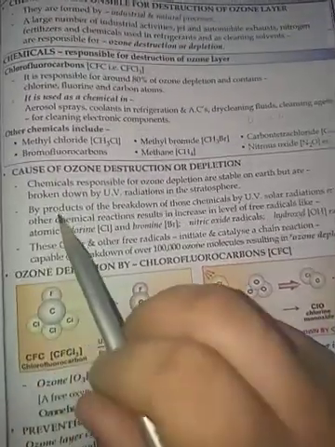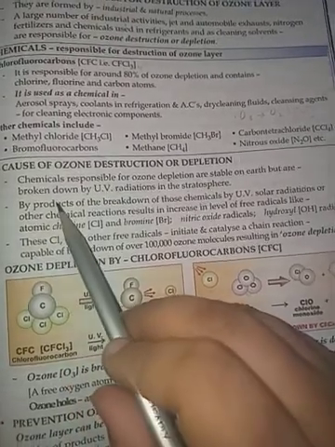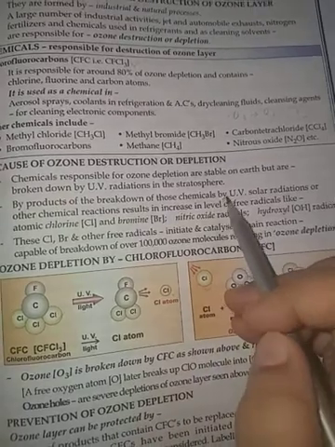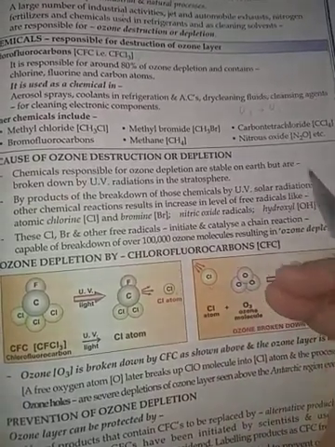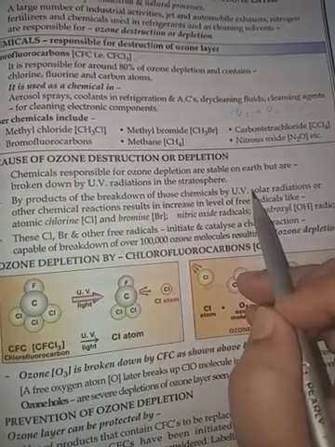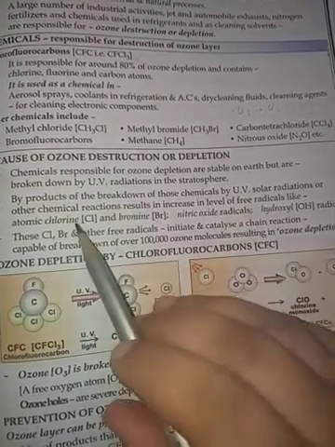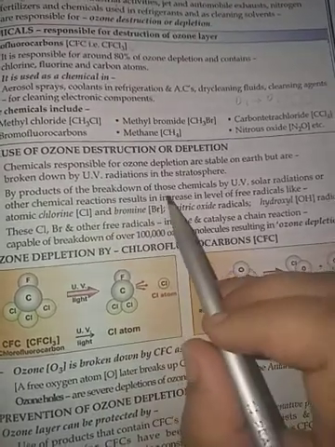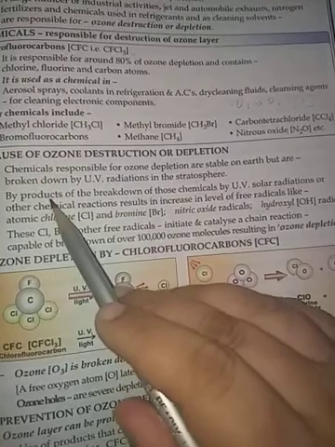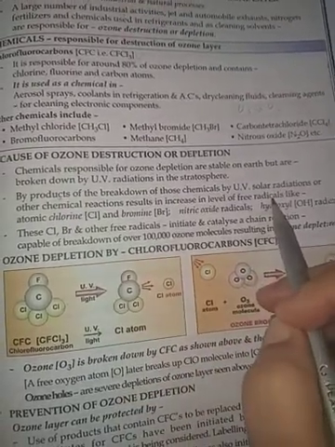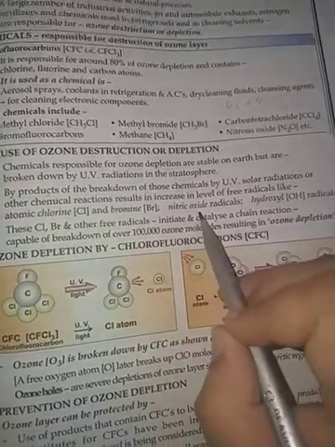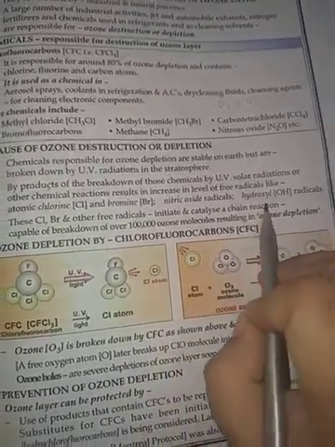See what is written here. Byproduct means the side product of the breakdown of those chemicals by UV or solar radiations or other chemical reactions. They will increase the level of free radicals, like atomic chlorine, bromine, nitric oxide radical and hydroxyl radicals.